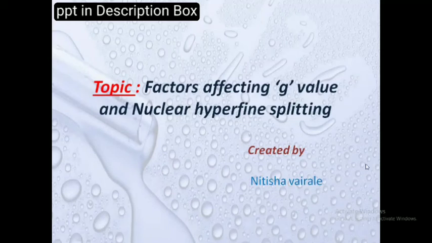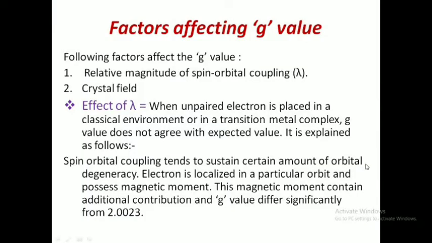Hello everyone. Today we are going to discuss the factors affecting g values and nuclear hyperfine splitting. As we have already discussed the g tensor and its significance, we have an idea about the factors which affect the g value. Here we know that the g value for the free electron is 2.0023. So the following factors affect the g value.